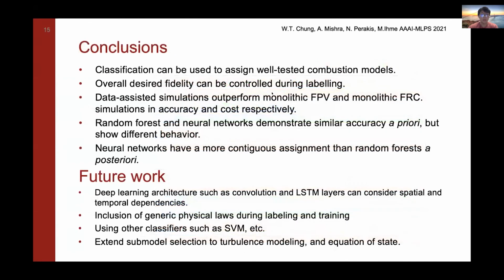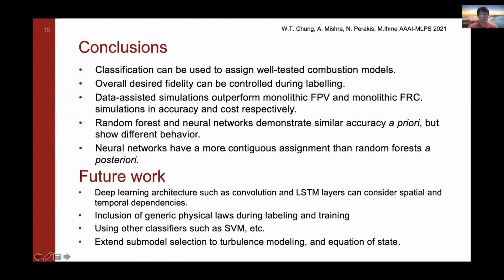So in conclusion, classification can be used to assign well-tested combustion models in a single simulation domain. The overall desired fidelity of where to assign things can be controlled during labeling through our threshold method. Our data-assisted simulations outperform the monolithic flamelet progress variable simulations. And our random forest and neural networks demonstrate similar accuracy, but show different behavior because of regularization.